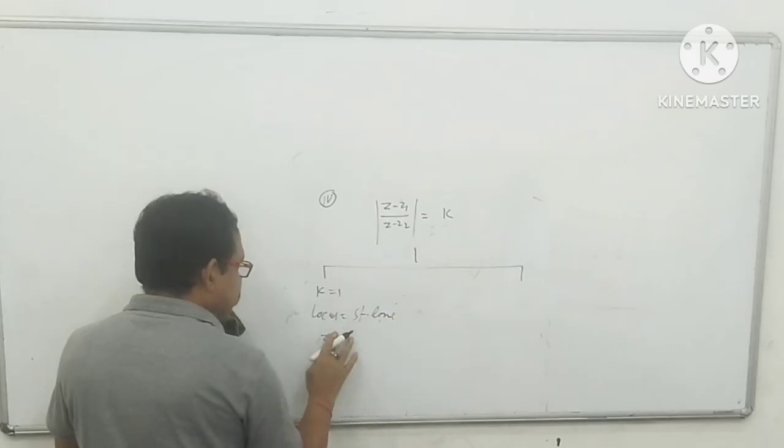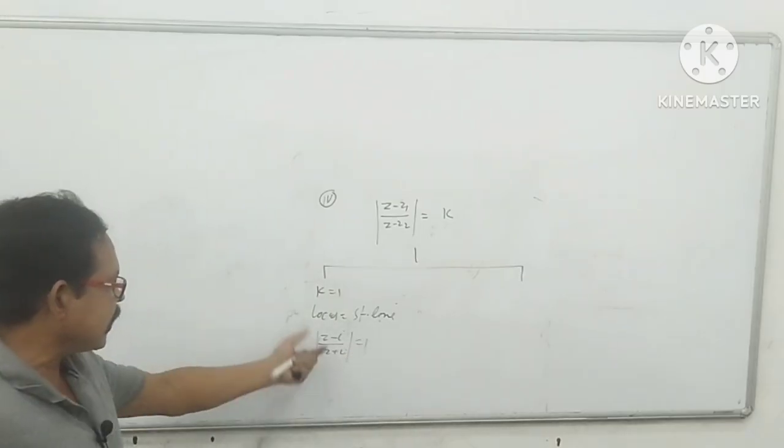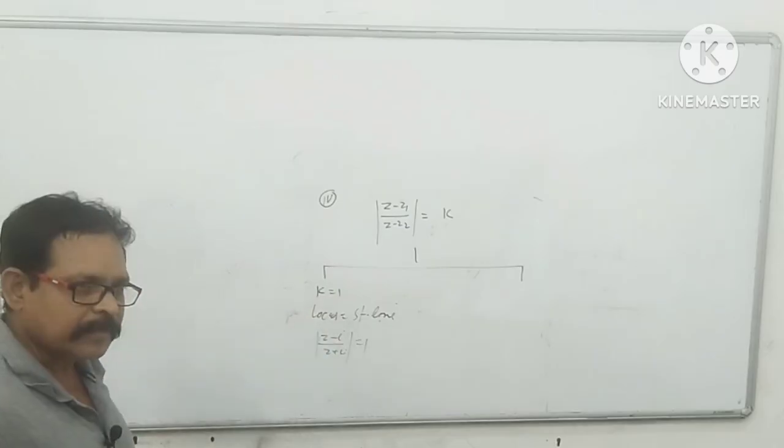Like mod of Z minus i upon Z plus i equal to 1, if this is given, then by observation, at a glance, you can say the locus of this Z is a straight line.